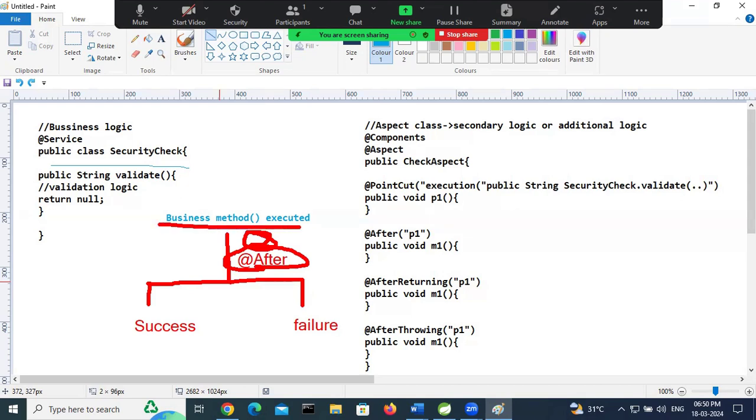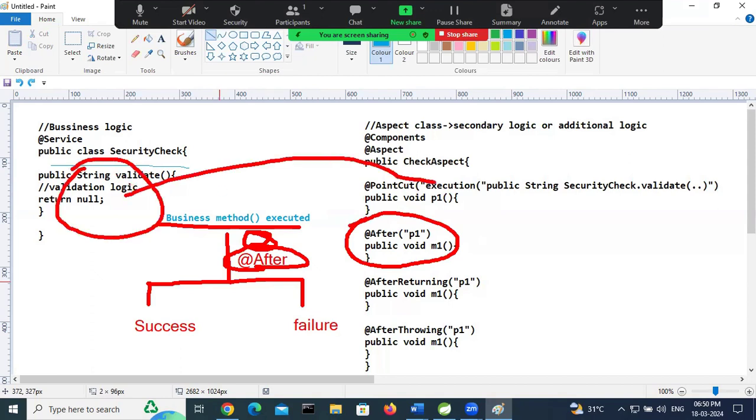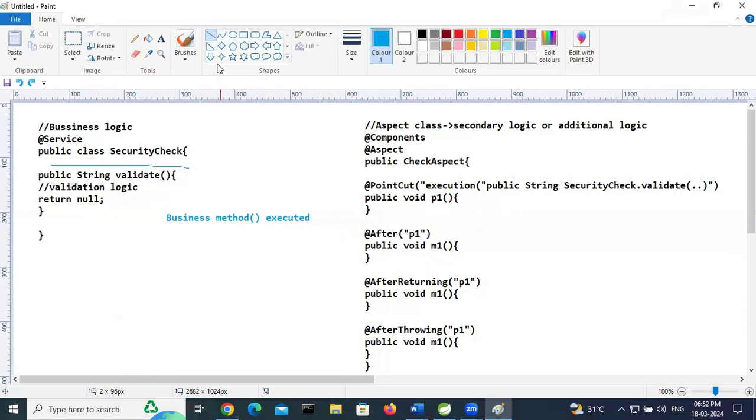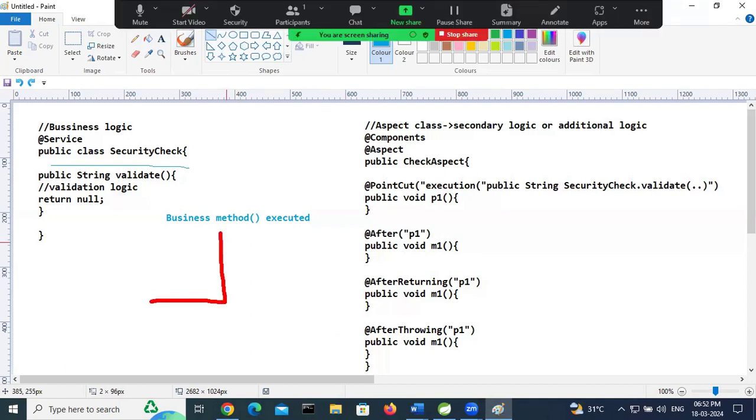Post the business method execution, this after advice is executed either in a success scenario or a failure scenario. Both scenarios, it will be executed.